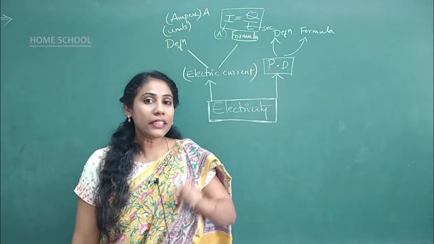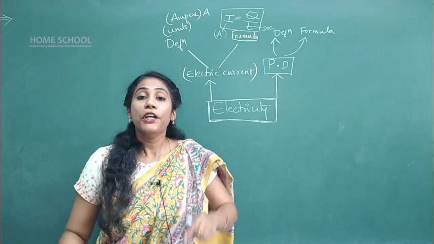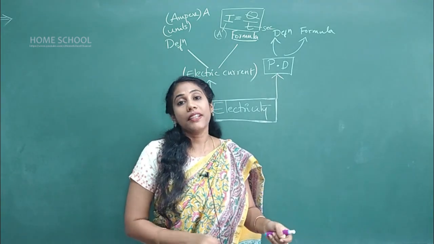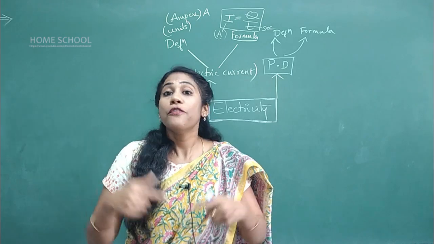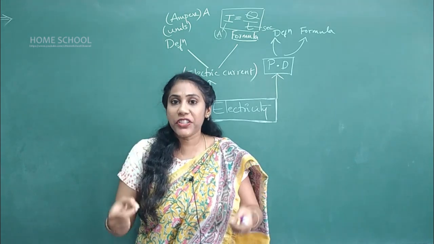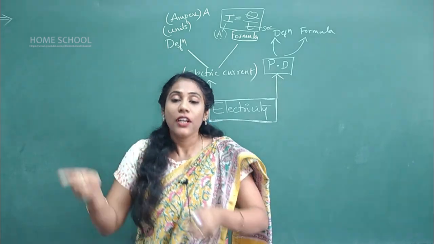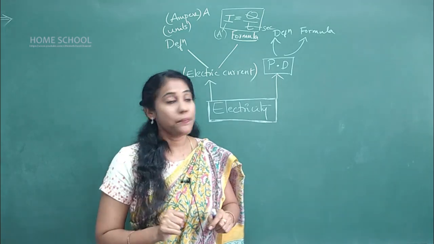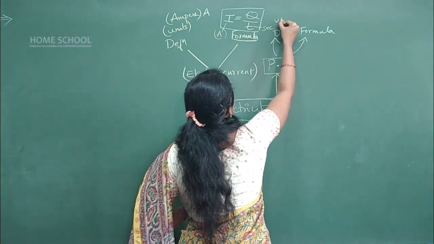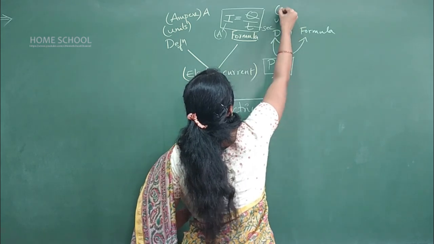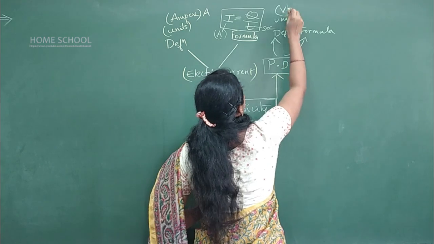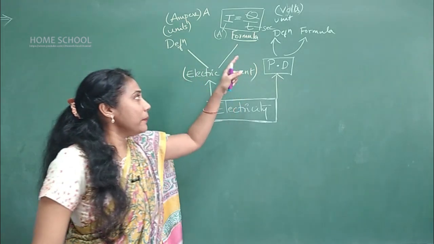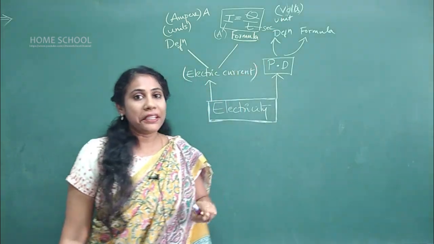What is the definition of potential difference here? It is work done. The amount of work done for moving a unit charge, or 1 coulomb of charge, from one point to another point is called potential difference. And again, units are very important here. What is the unit of potential difference? It is volt. So normally we represent the symbol as capital V, isn't it?